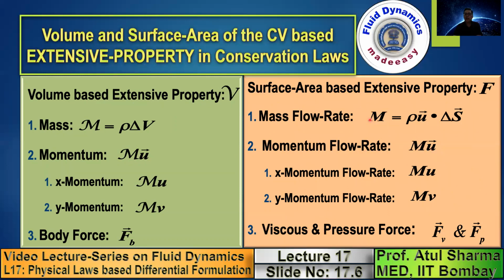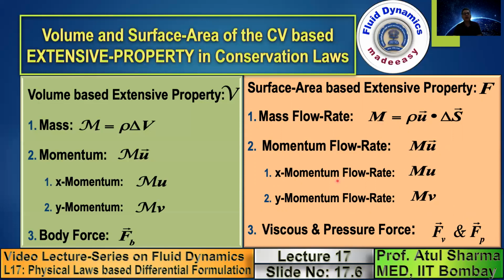Mass flow rate is a scalar. It is given by the dot product of the velocity and the surface area vector. Both momentum and momentum flow rate are vectors, and we apply them component by component. So in the Cartesian coordinate system, we have x momentum flow rate and y momentum flow rate. These expressions are as shown here, where u is the velocity in the x direction and v is the velocity in the y direction. And as I mentioned, when we consider the forces, body force depends on the volume, whereas viscous force and pressure force depend on surface area. So these are the surface area based extensive properties.